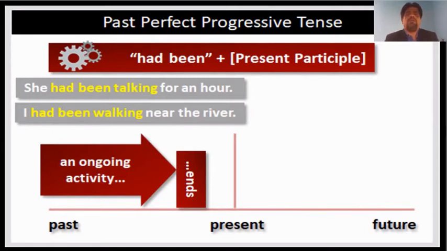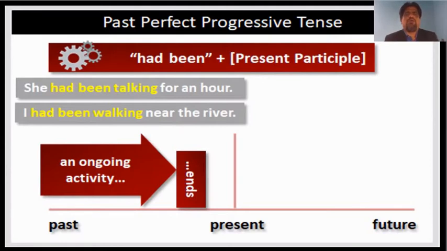She had been talking for an hour. She is not talking now. It's not that she was talking only for a particular moment. For almost 1 hour, she continued talking. And there we say that she had been talking for an hour. Then, I had been walking near the river. So it's not that I was walking.